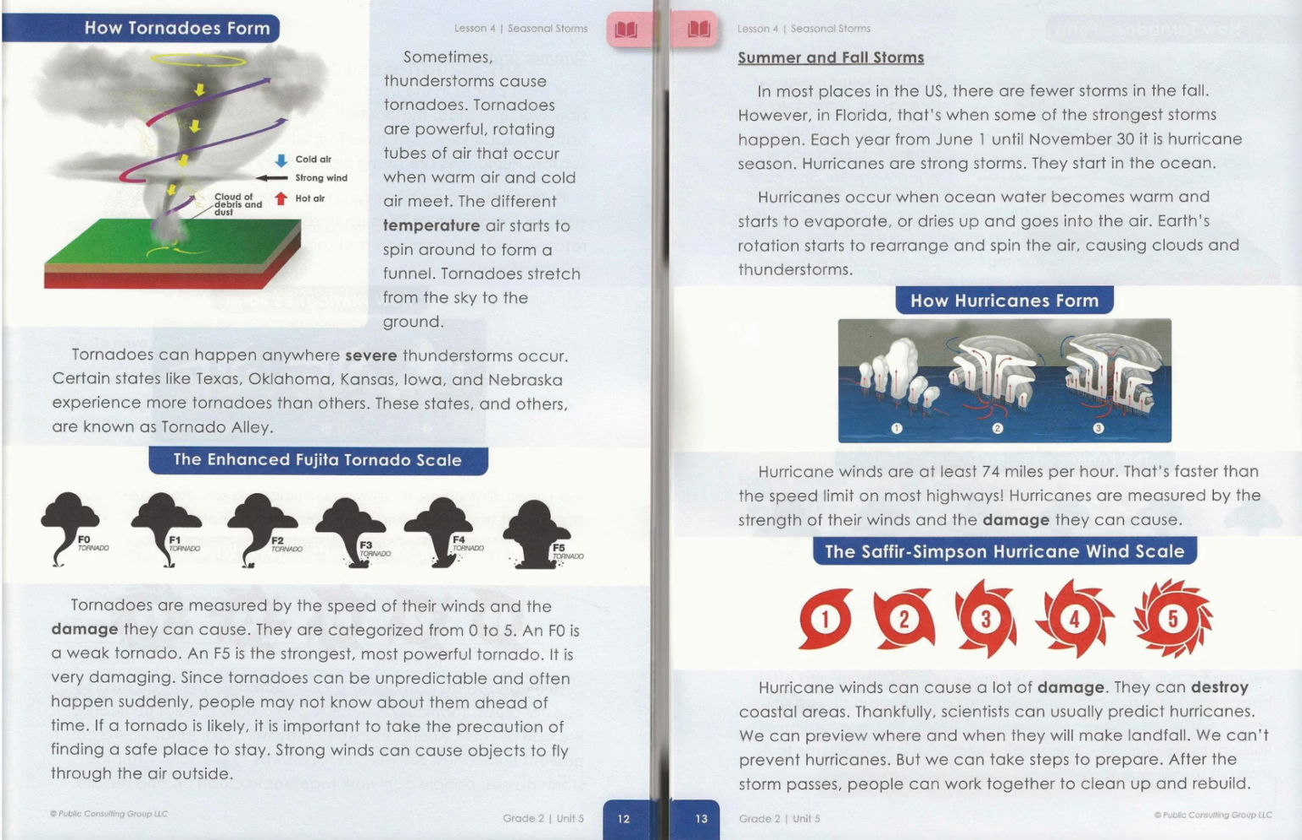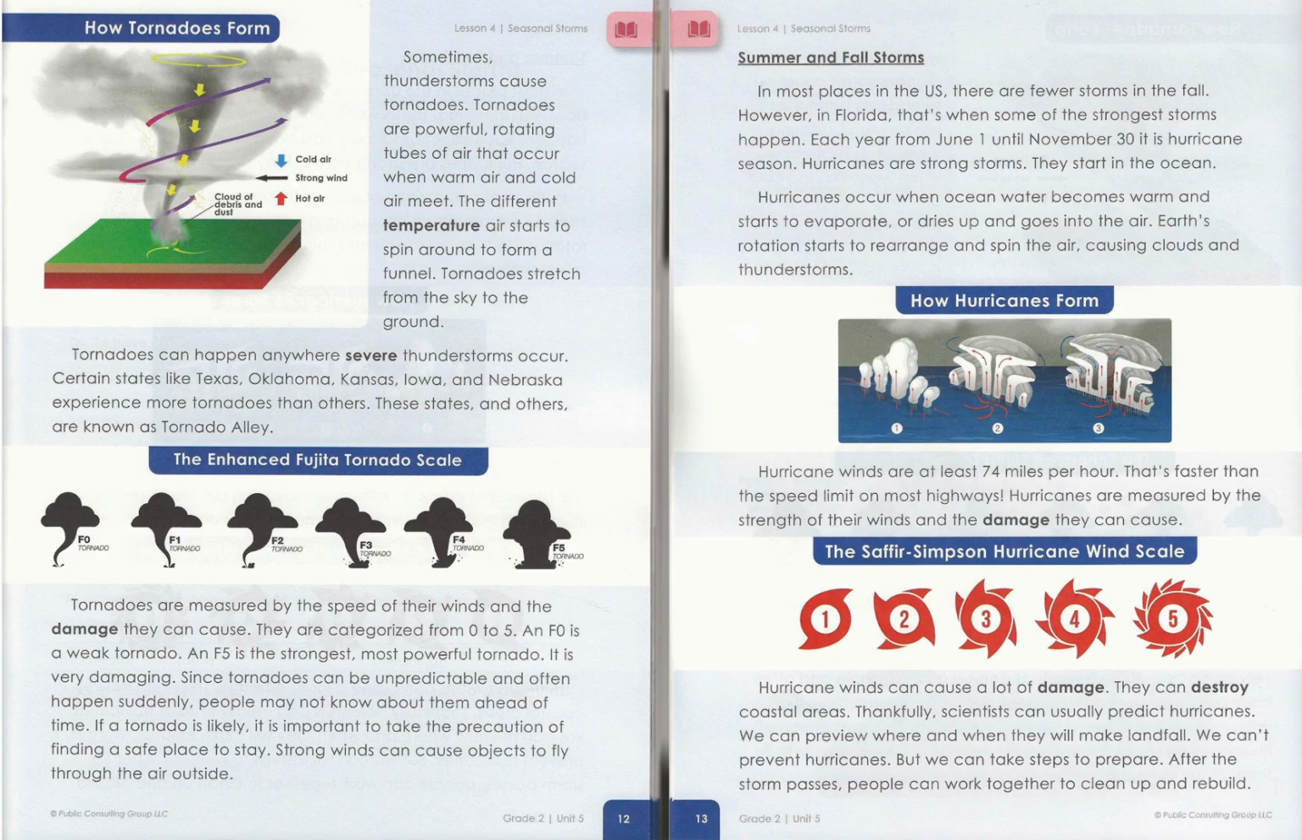Since tornadoes can be unpredictable and often happen suddenly, people may not know about them ahead of time. If a tornado is likely, it is important to take the precaution of finding a safe place to stay. Strong winds can cause objects to fly through the air outside.